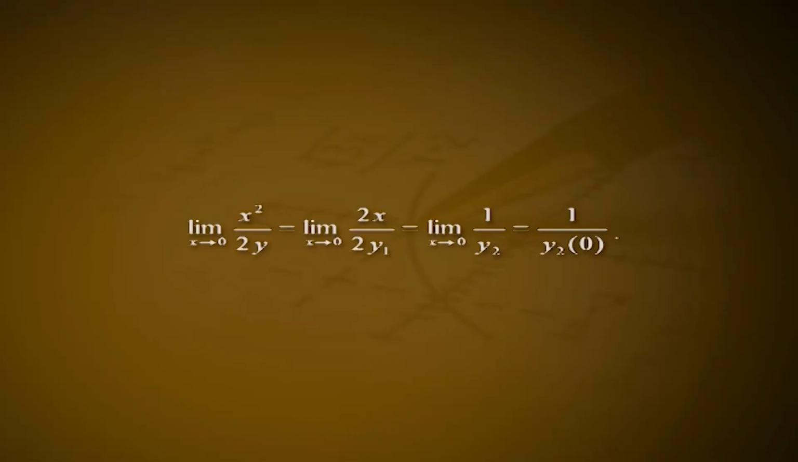Now, x square divided by 2y assumes the indeterminate form 0 by 0 as x tends to 0. Limit of x square by 2y as x tends to 0 is equal to limit of 2x by 2y1 as x tends to 0, which is equal to limit of 1 by y2 as x tends to 0, which is equal to 1 by y2 of 0. Also, we have at the origin the radius of curvature rho equal to (1 plus 0) raised to 3 by 2 divided by y2 of 0, which is equal to 1 by y2 of 0. Thus, at the origin where x axis is a tangent, rho is equal to limit of x square divided by 2y as x tends to 0.